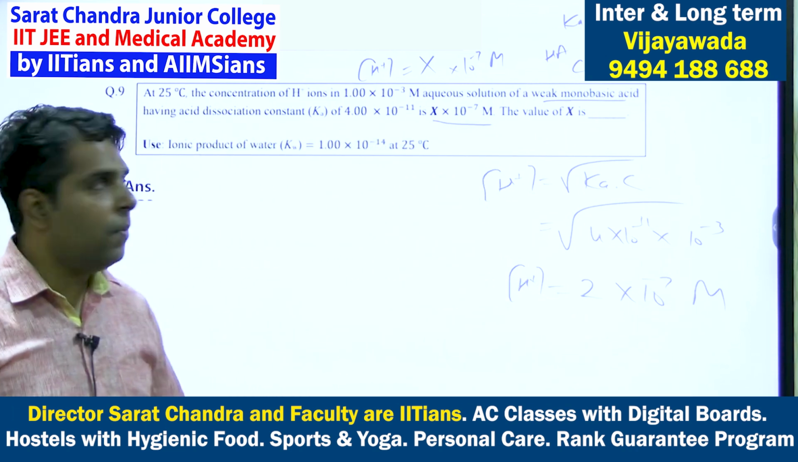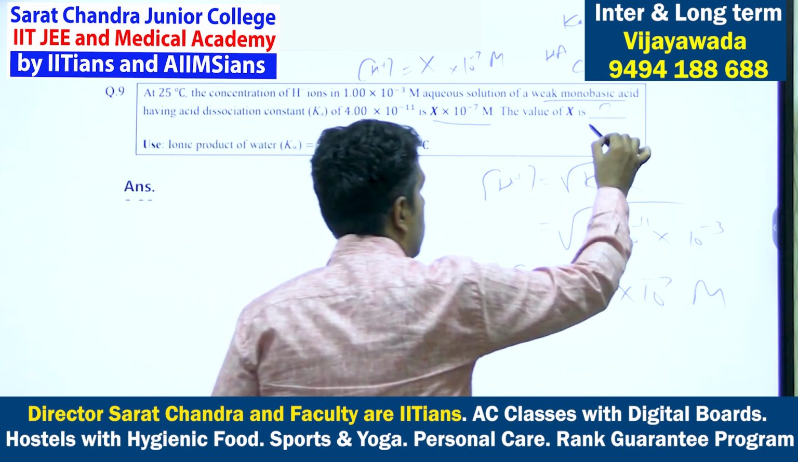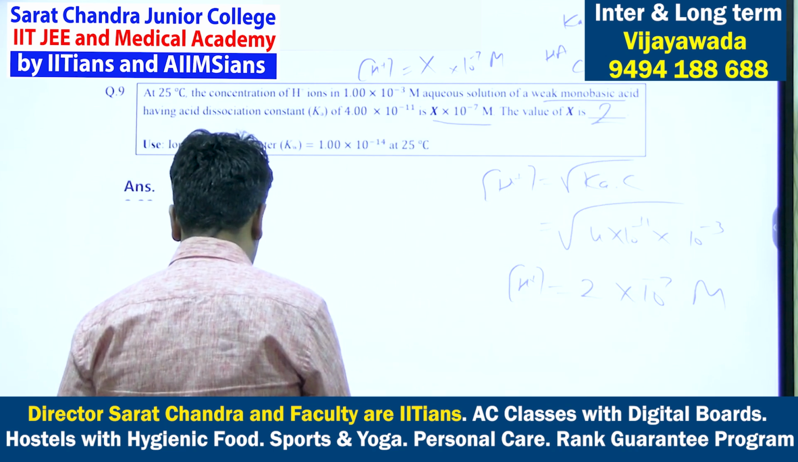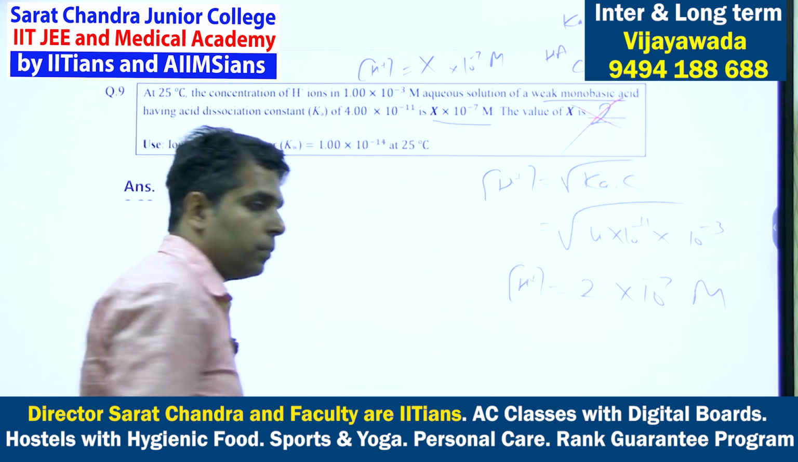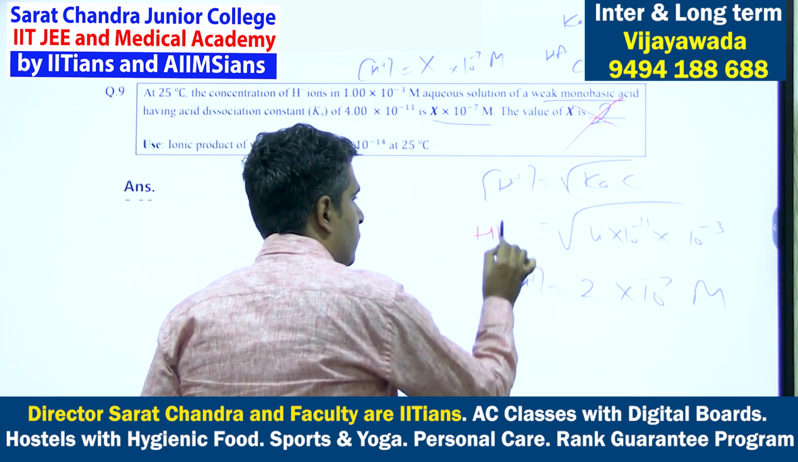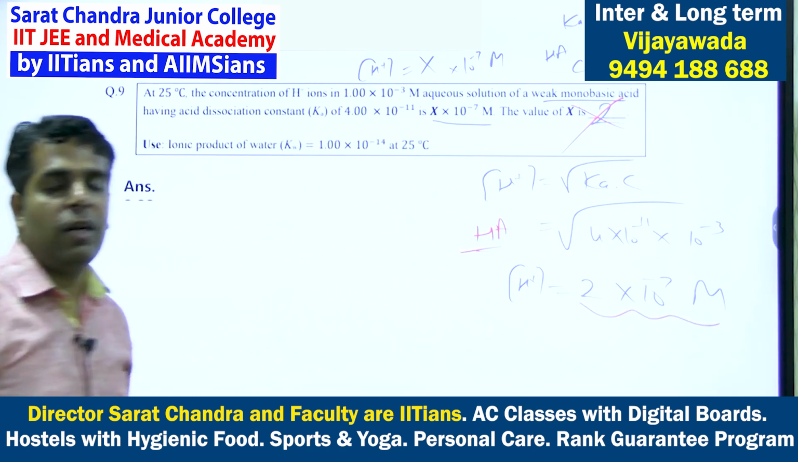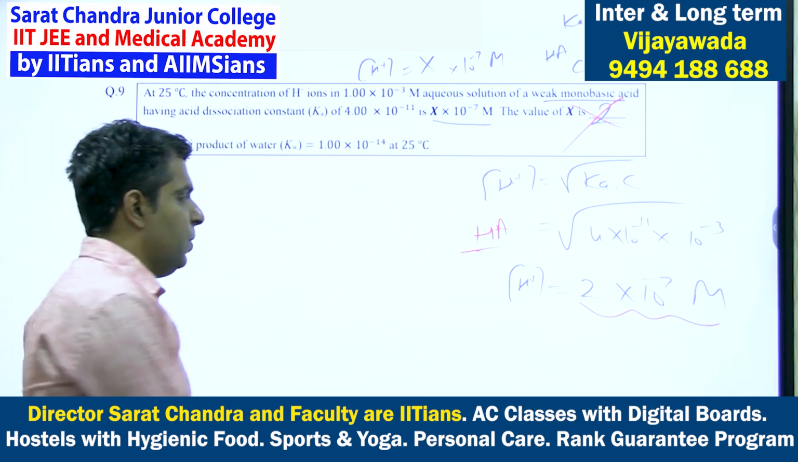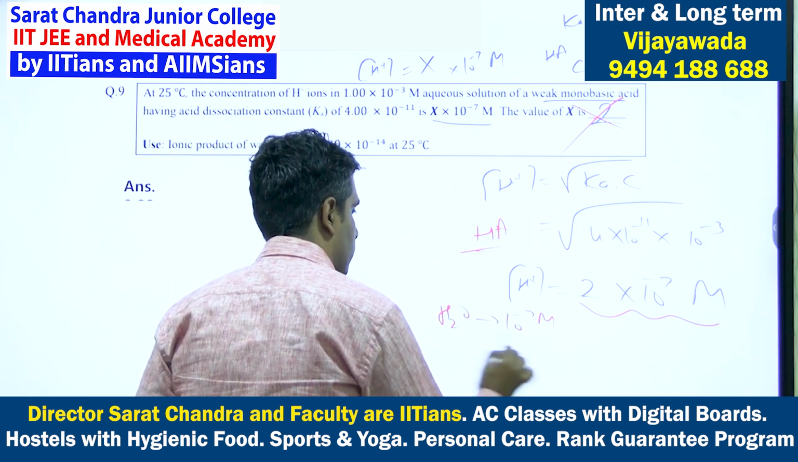Now if you have marked or given the answer 2, you are wrong. If you have marked the answer 2, the value of X is 2, you are wrong. Why are you wrong? Because the H plus ion coming from this weak acid is comparable to the H plus ion coming from the water. So H plus ion coming from the water is of the order of 10 to the power -7 molar.